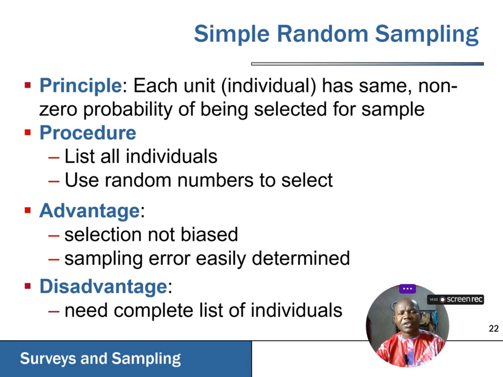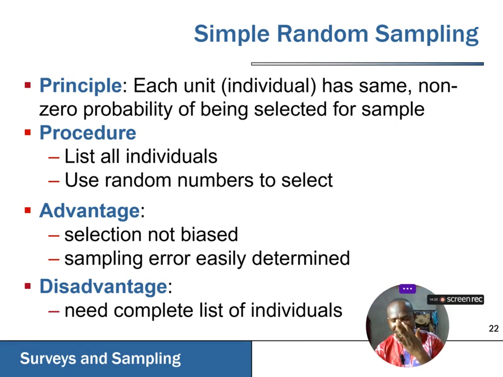So there's a non-zero probability for every selected sample for each of the units in that particular site. It means each of the units of the sample has a probability of being selected. And the procedure will start by, number one, you have to list the entire individuals in that particular population. And that is where our sampling frame comes in.